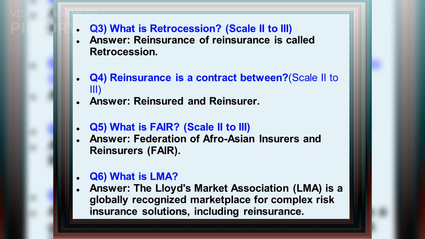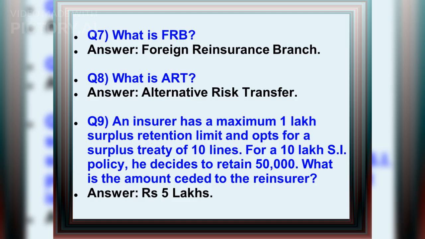Q5. What is FAIR? Answer: Federation of Afro-Asian Insurers and Reinsurers, FAIR. Q6. What is LMA? Answer: the Lloyd's Market Association. Q7. What is FRB? Answer: Foreign Reinsurance Branch. Q8. What is ART? Answer: Alternative Risk Transfer.